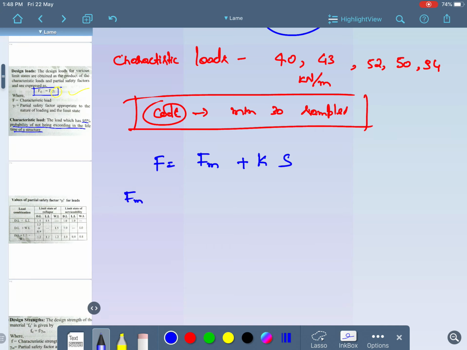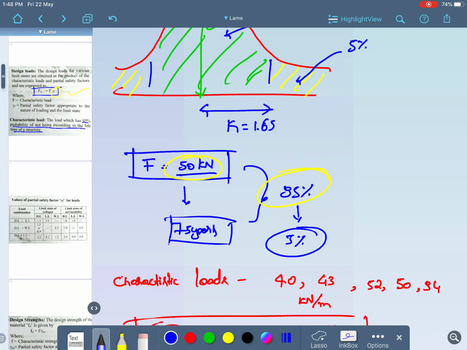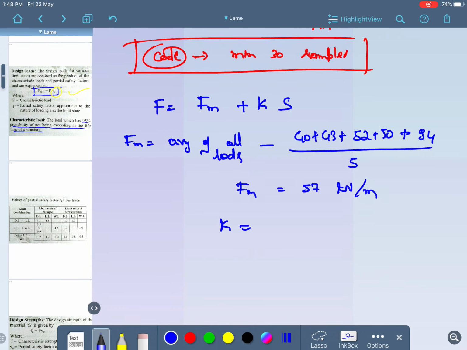So what is the value of Fm? Fm is nothing but the average load, the total average of all loads. So how many loads have been given in the question, which is equal to 40 plus 43 plus 52 plus 50 plus 94. Total, the average load is divided by 5, which comes to be 57 kilonewton per meter, the value of Fm. So what is the value of K? The value of K is 1.65. That is the value of K with respect to 95% probability chance.